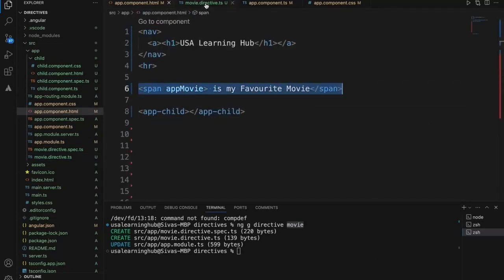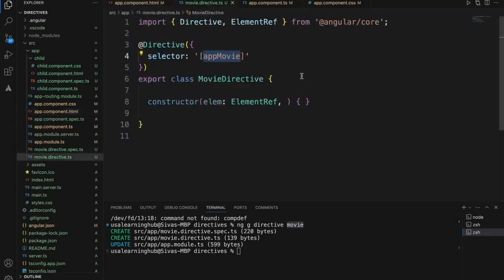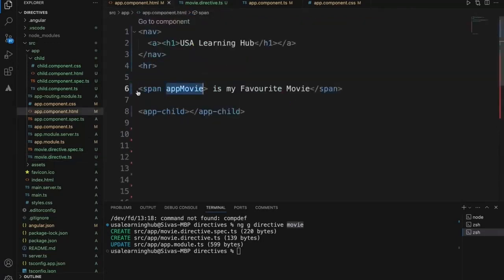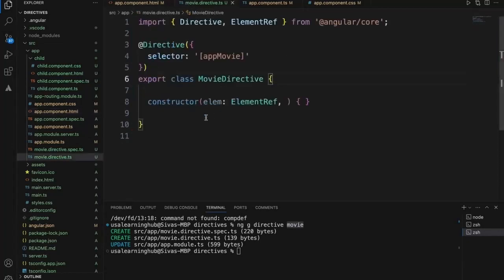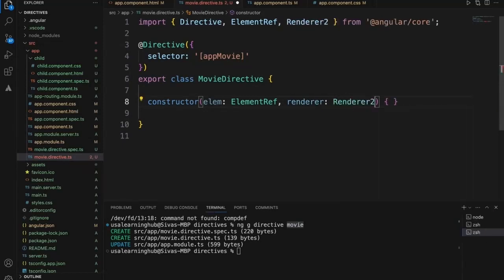When the application runs and this particular span tag is rendering onto the browser DOM, it will look for this directive and go to it, before even rendering the whole span tag. Whatever is implemented in the directive, it will take that complete content and then render it onto the browser. Now what we will do is append some text here using the renderer.